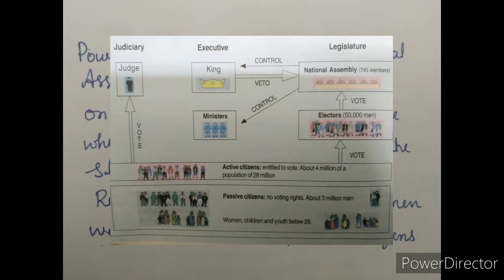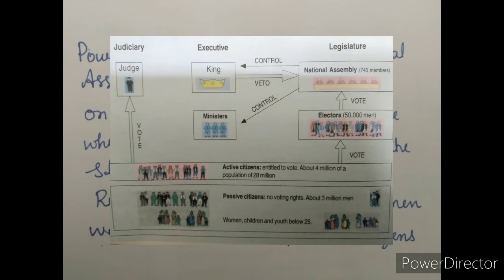As we know, the Constitution was formed in the National Assembly. That power was distributed. It is indirectly elected by the people itself. But not everybody could vote, right? They made a rule that only men above 25 years of age who paid taxes equal to at least three days of a laborer's wage were given the status of active citizen. That means not all had the right to vote.